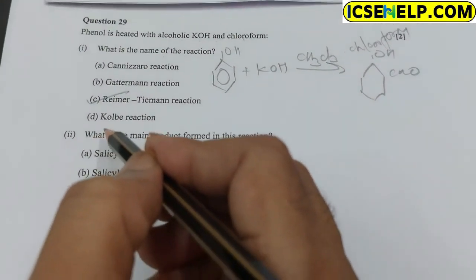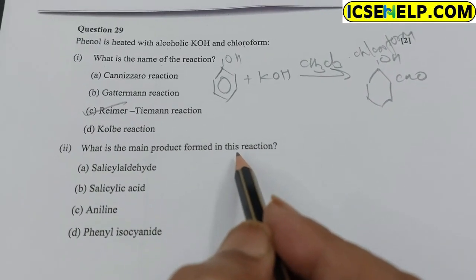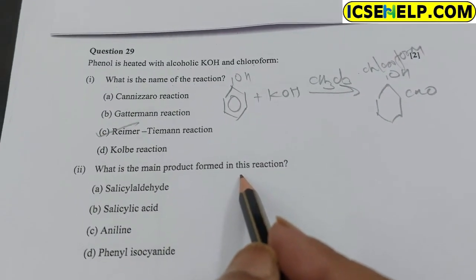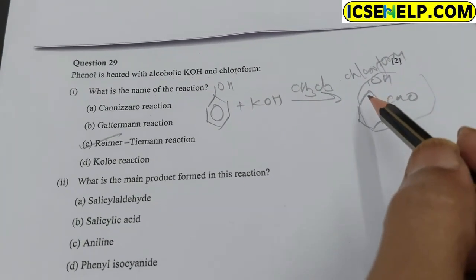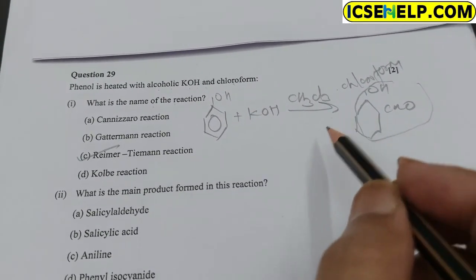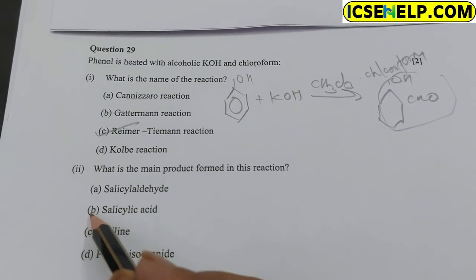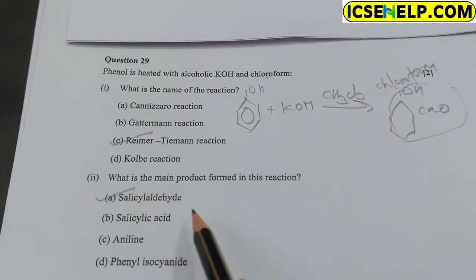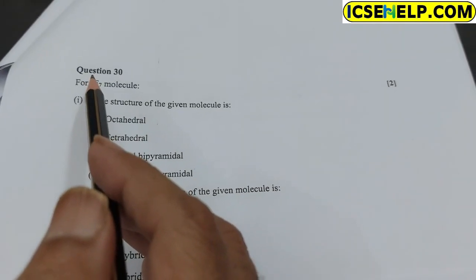In the second part: what is the main product formed in the reaction? The main product formed in the reaction is this, which is also called salicylaldehyde. So option A is correct.